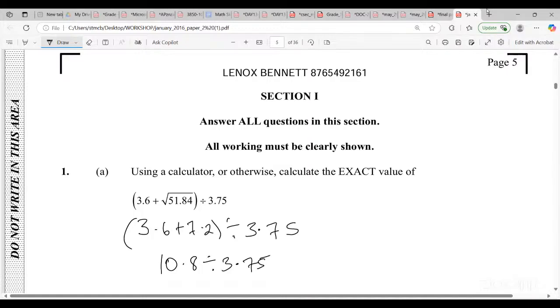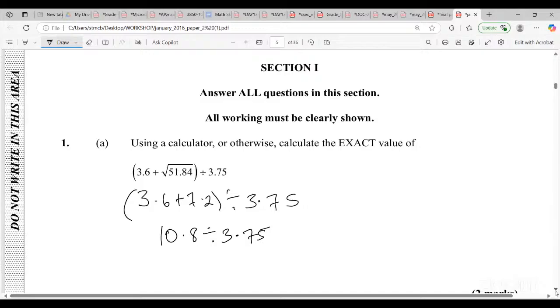So 10.8 divided by 3.75 works out to 2.88.